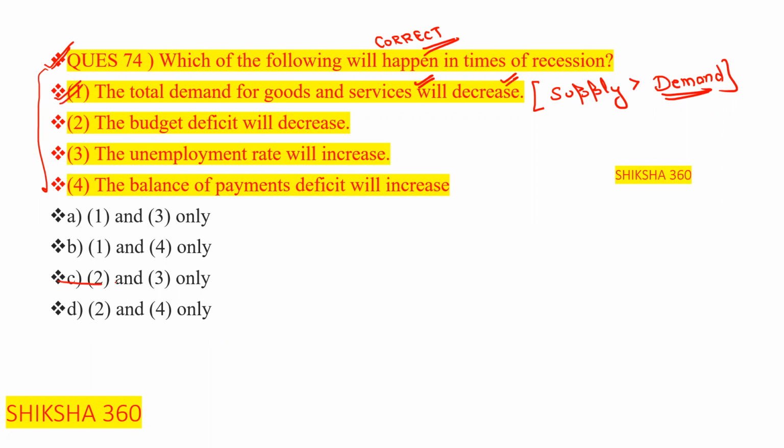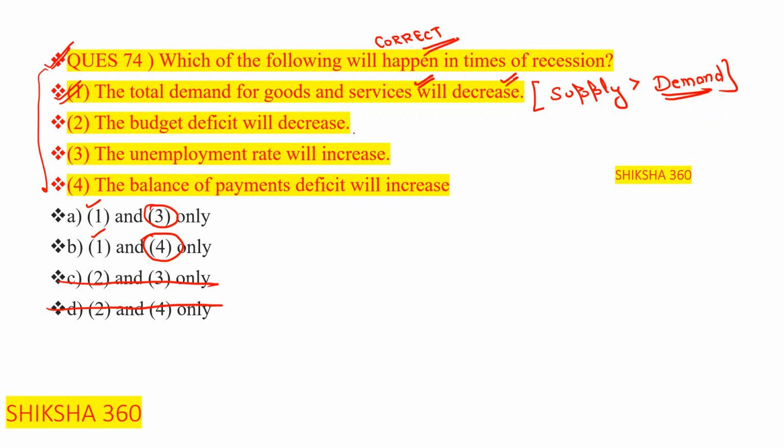So option C is not the answer. Option D is not the answer. Now we are left with only A or B. Here we have to go with either the third or fourth point. Instead of going through all the points, just check the options. Either we go with 3 or with 4. So now let's discuss.